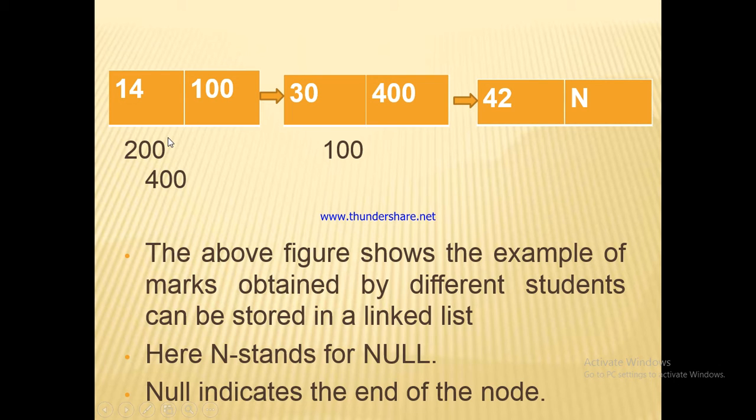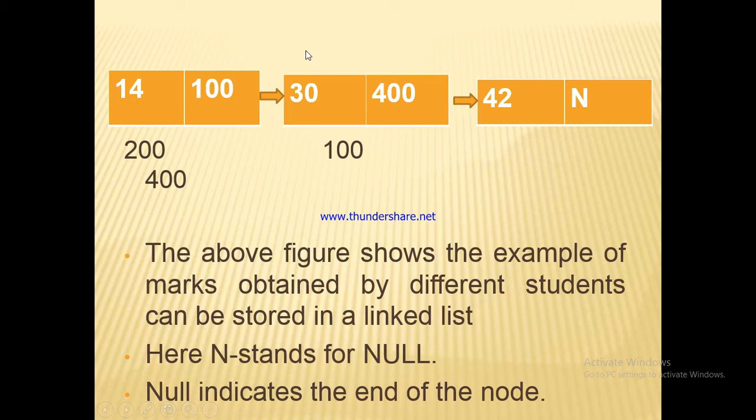Here you can see that 200 is the address of the first node, 100 is the address of the second node and 400 is the address of the third node. Okay, so this is the first node. 14 is the data item or element that is stored in the first node. 100 is the node address of another node with data value 30.